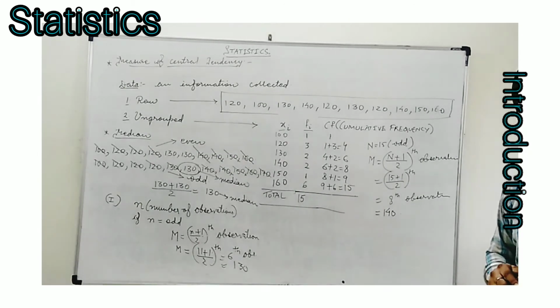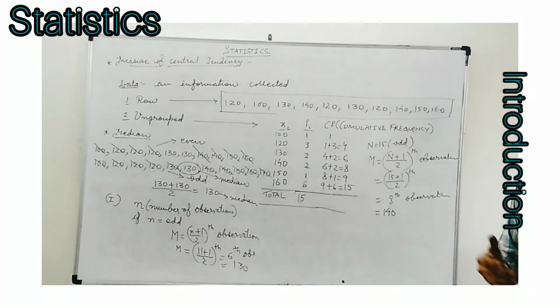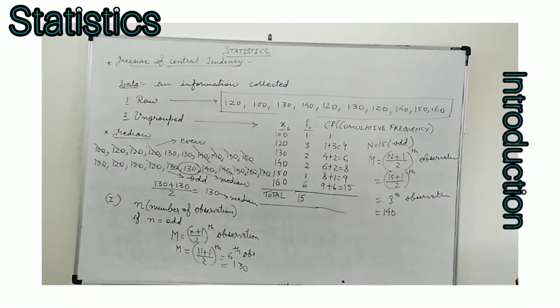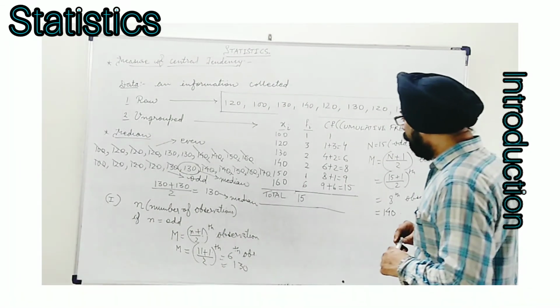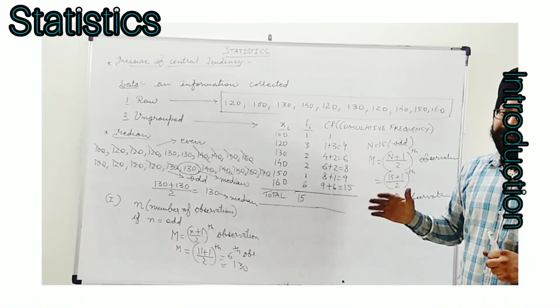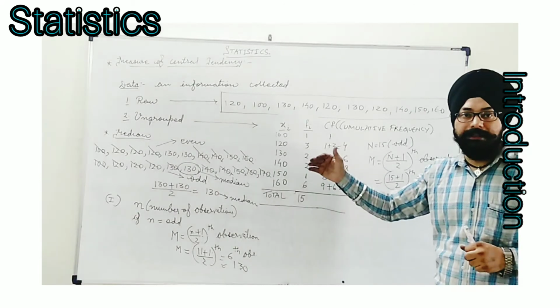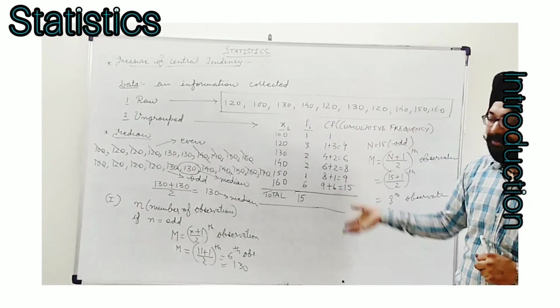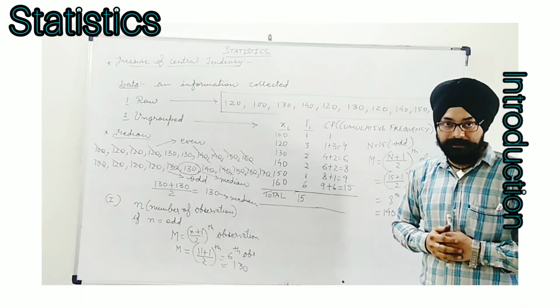Now we will see how to find the mode for raw data or ungrouped data. Mode is the value which occurs the maximum number of times in the given data.